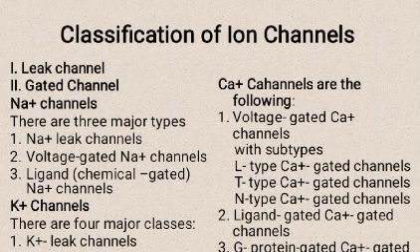Leak channels, gated channels, sodium channels. There are 3 major types: sodium leak channel, voltage gated sodium channel, and ligand or chemically gated sodium channel. K+ channels have 4 major classes: K+ leak channel, voltage gated K+ channel, ligand gated K+ channel, and G protein gated K+ channel.